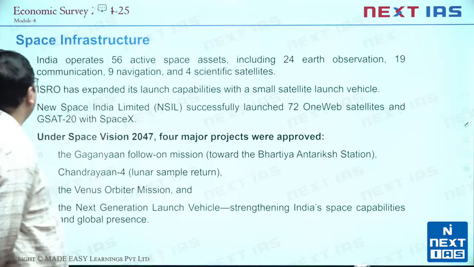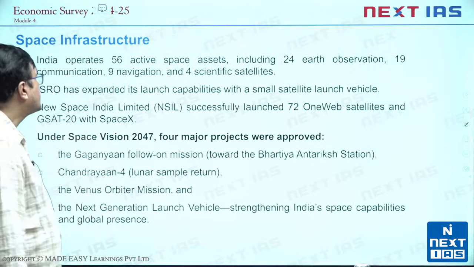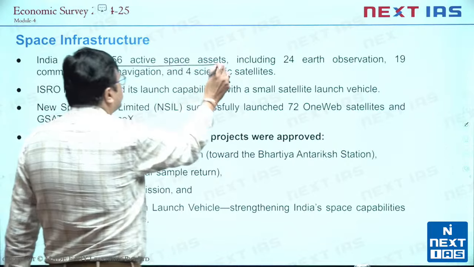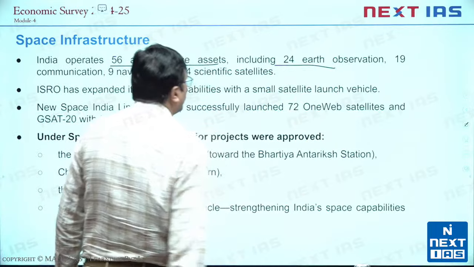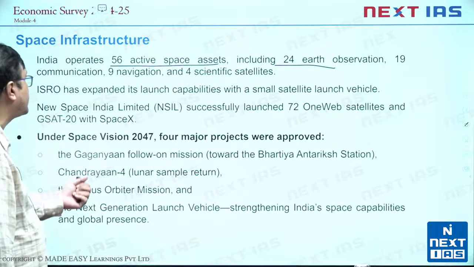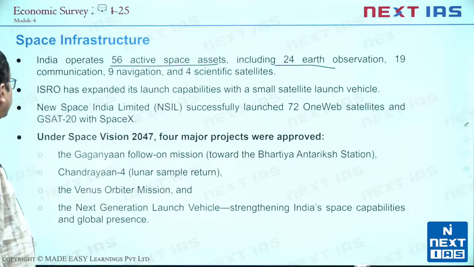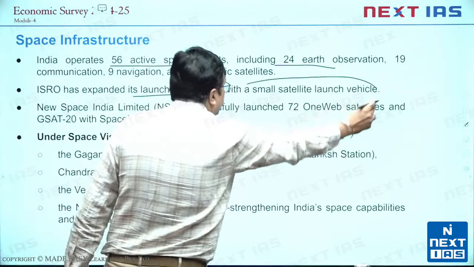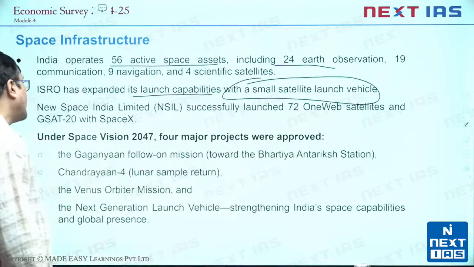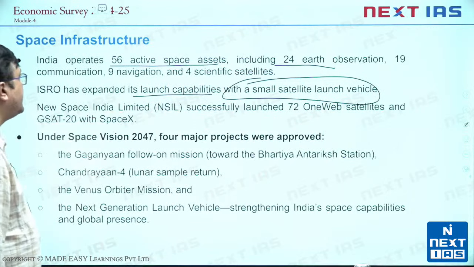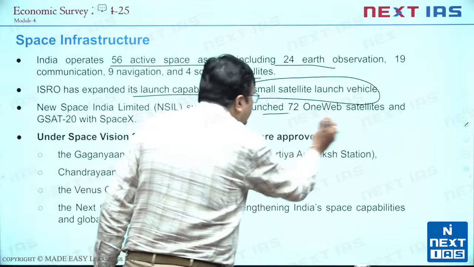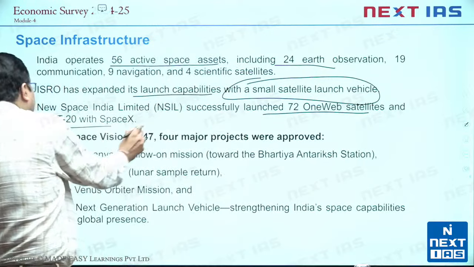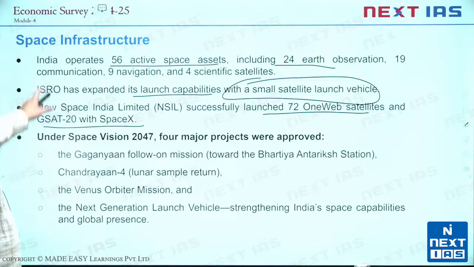Then of course, they look into space infrastructure. So India is operating 56 active space assets, including 24 Earth observation, 19 communication, 9 navigation and 4 scientific satellites. And ISRO has expanded its launch capabilities now with a small satellite launch vehicle. We also have established New Space India Limited, which successfully launched 72 OneWeb satellites and GSAT-20 with SpaceX. Keep this in mind from space infrastructure point of view.